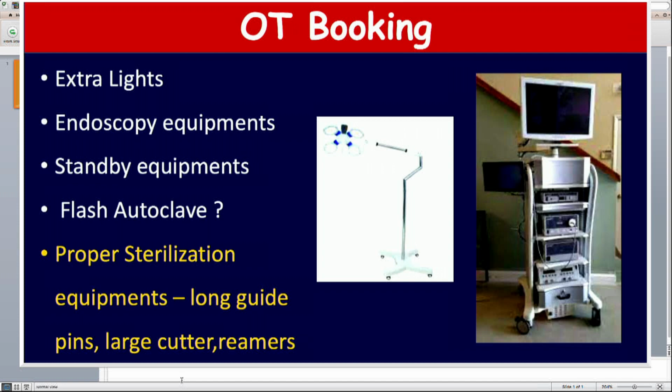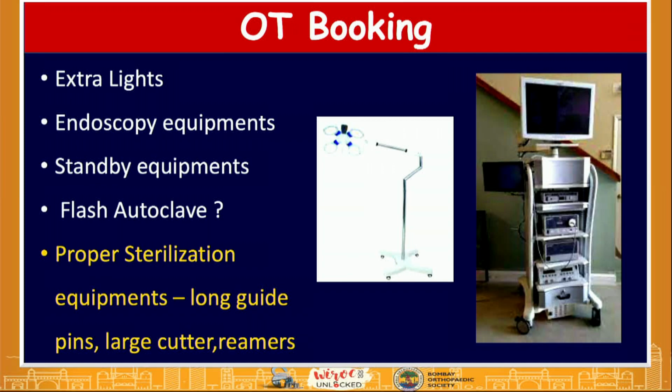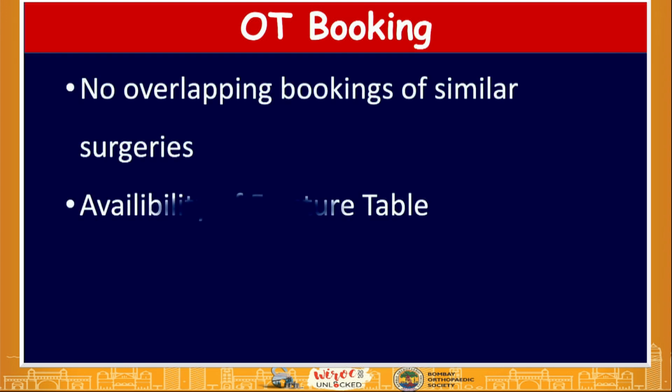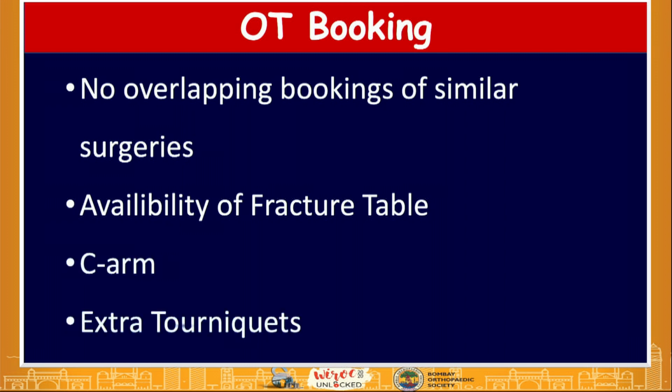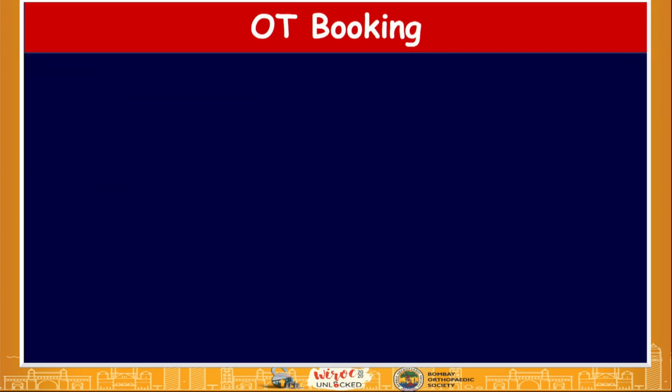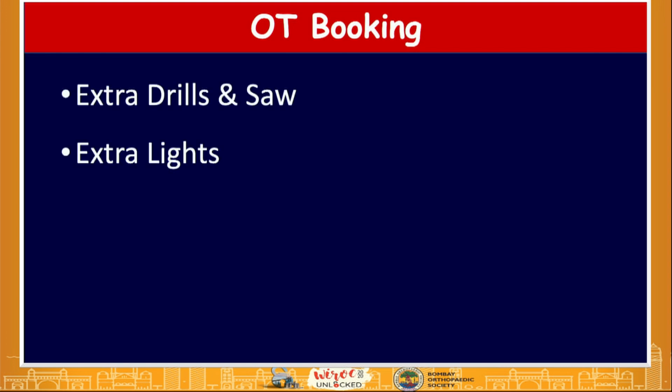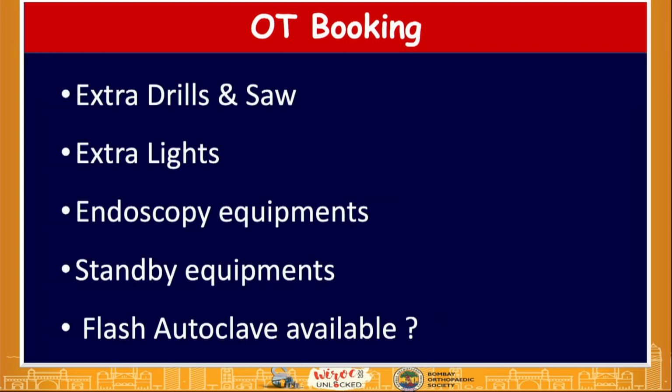Now, another problem which we have faced when hopping from one place to another is that smaller nursing homes may not have a larger autoclave, so they cannot sterilize the long guide wires, guide pins, or the larger cutters or large reamers. That needs to be inquired about beforehand and planned accordingly. Booking of similar surgeries should be avoided, and fracture table availability should be checked. I am just summarizing everything: while doing OT booking, one has to see to it that all these structures are available.